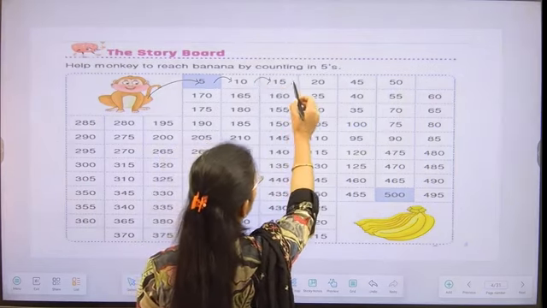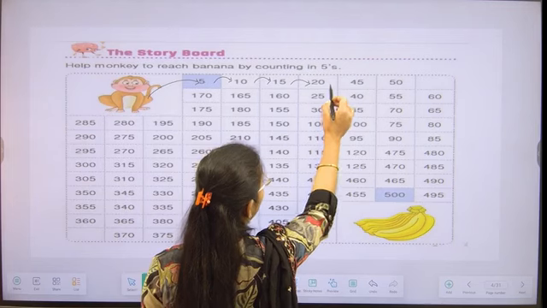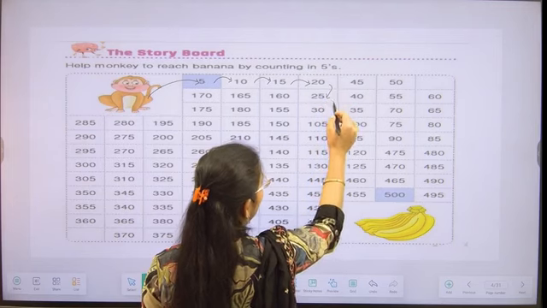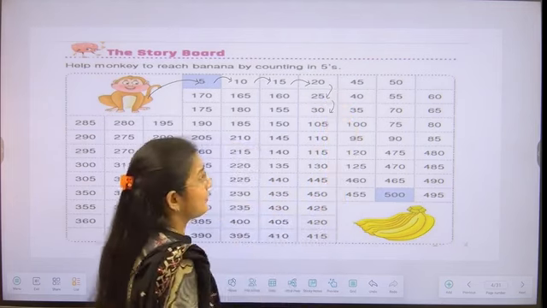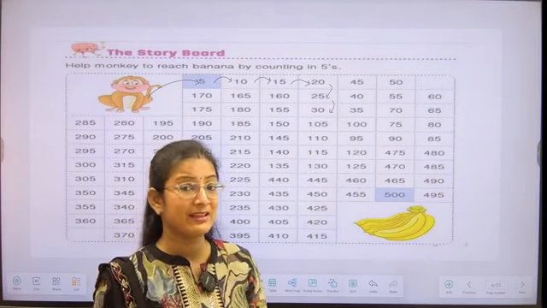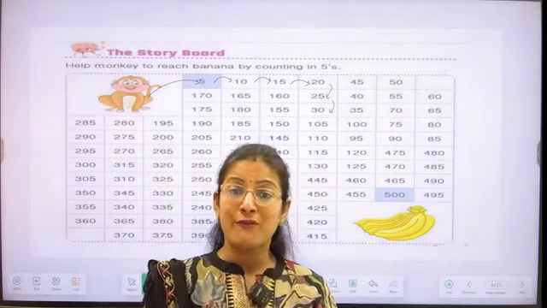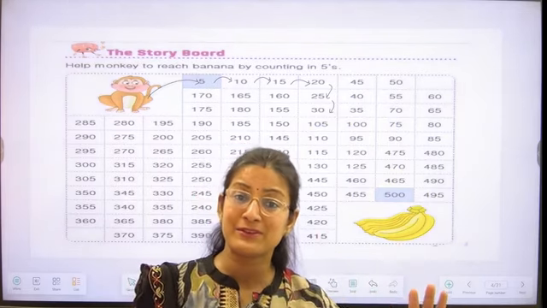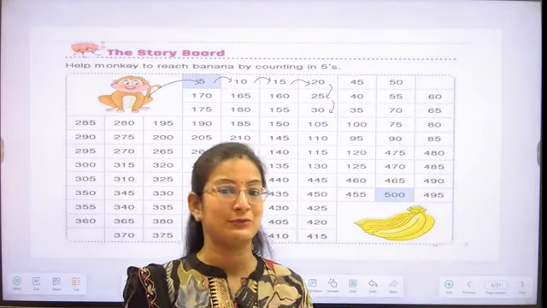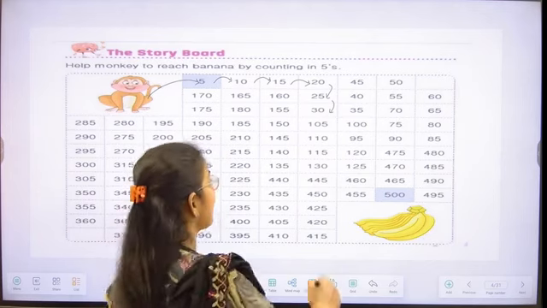After 15, he will come to 20, then 25, then 30. So everyone is understanding how the monkey does the jumping of 5 numbers? Very good, students. So everyone do it with me.